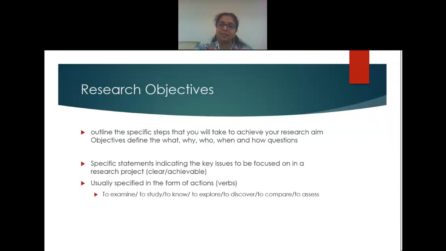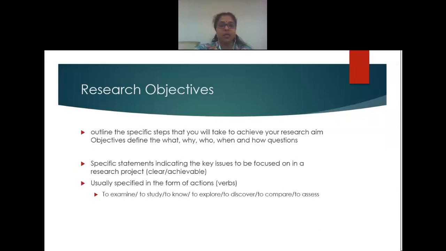And when it comes to research objectives, you should be wording it in such a way that: to examine the influence of alcoholism on domestic violence, or to examine how the class status, or you can also think about the labor force status, how that has an impact on, or how that affects the rate of domestic violence.